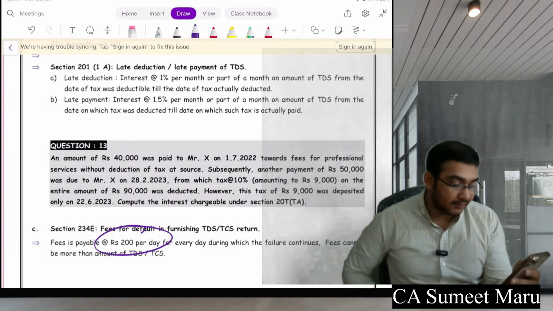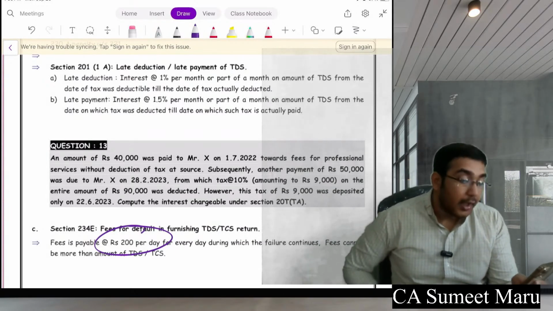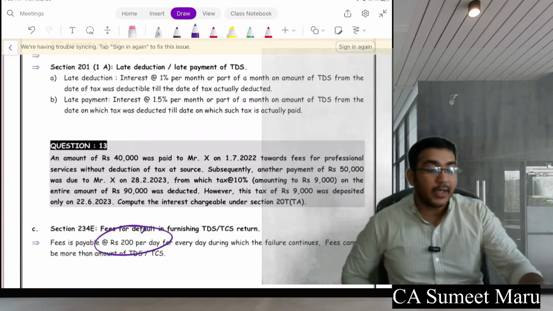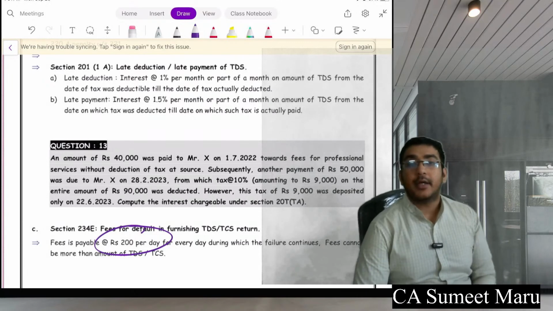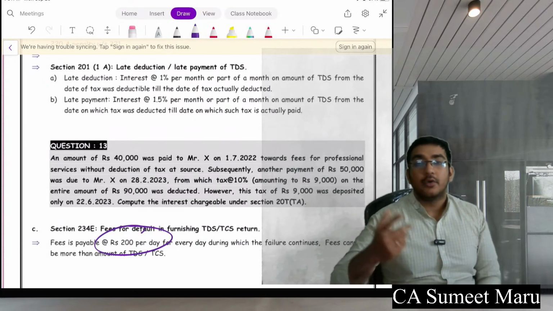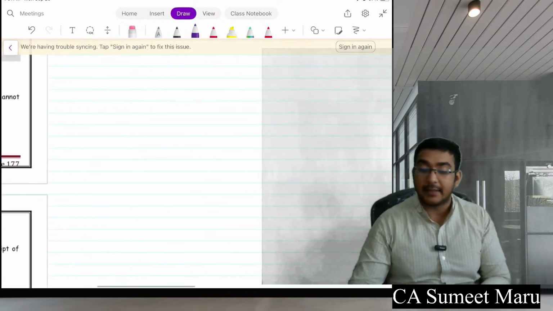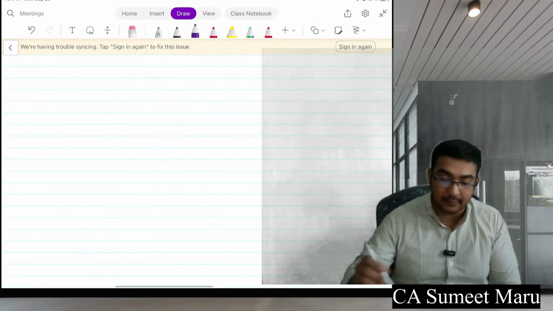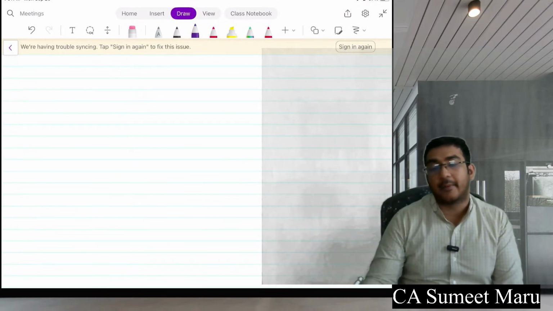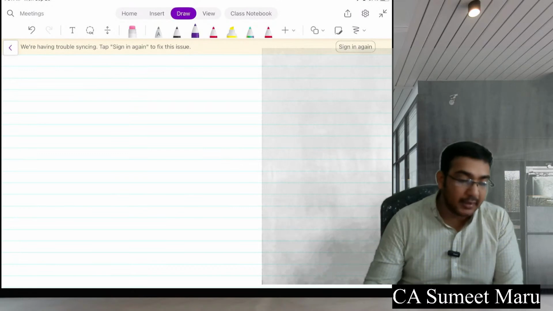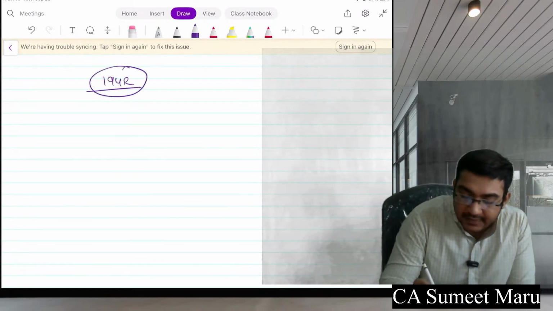Yes, 194R has not been covered here. Insurance claim: once you get an insurance claim, not on the claim itself, but tax on the maturity of insurance, and you are getting some amount, 1% is applicable if that insurance is not taxable. If it is taxable, and the payment is above 1 lakh, then TDS would be done. Section 194R is there. Yes.